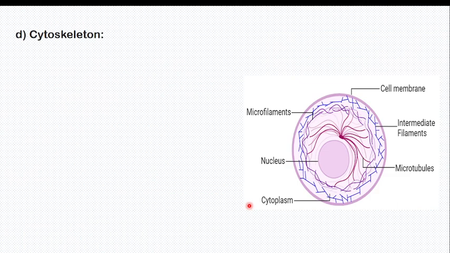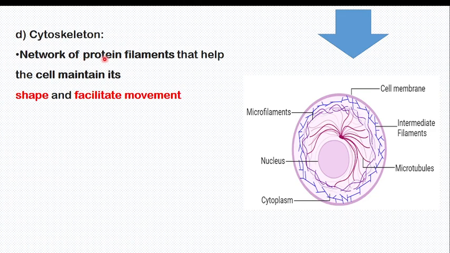So let me talk about the cytoskeleton. As I told you, there are filament-like structures in the cell which act as the cytoskeleton. They maintain cell integrity or shape. They can be microfilaments, intermediate filaments, or microtubules. All of them combine to form the cytoskeleton, a network of protein filaments that helps the cell maintain its shape, and even helps the cell in movement. Like those amoeba, they are moving.